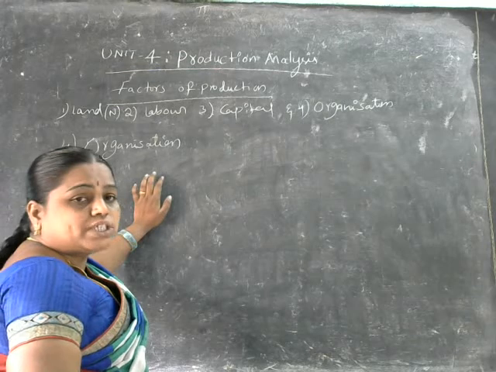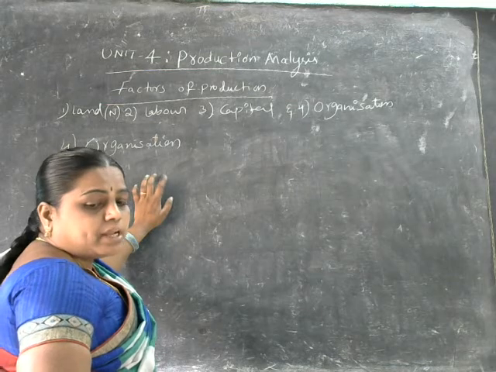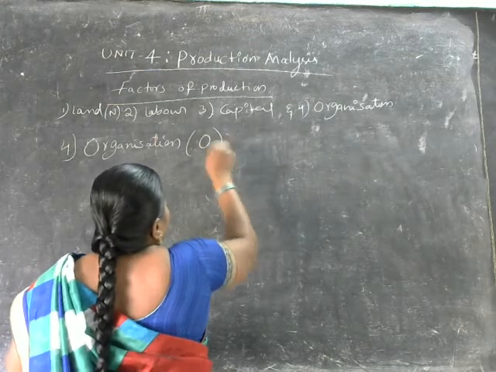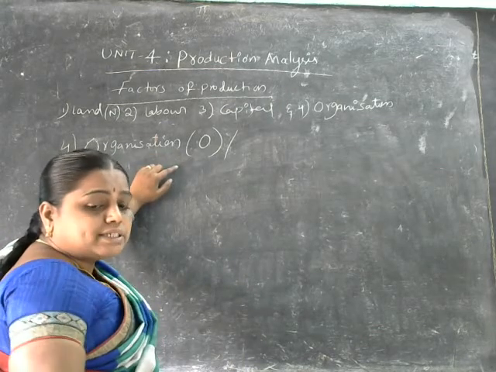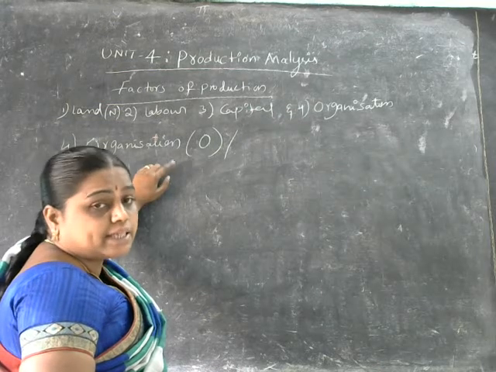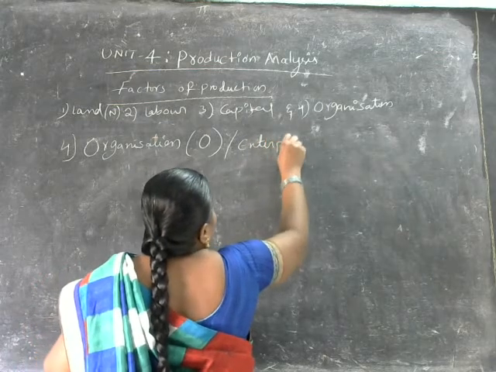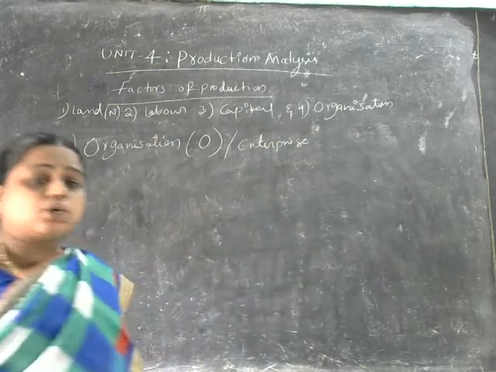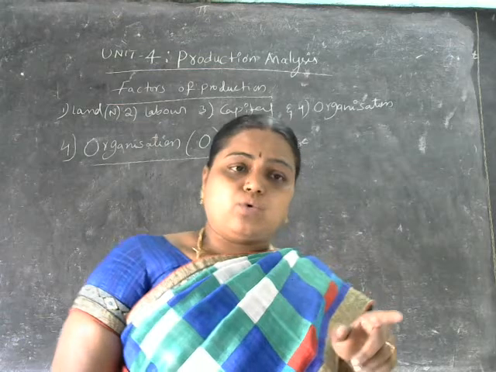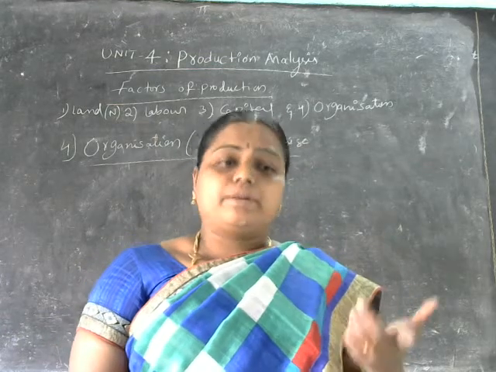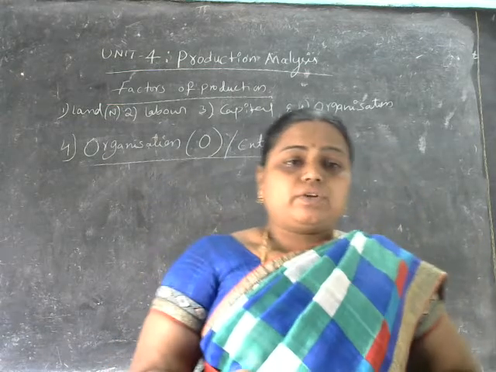The fourth factor of production is called organization, which will be denoted with the capital letter O. Organization is also called an enterprise. So let us know what exactly organization is here.